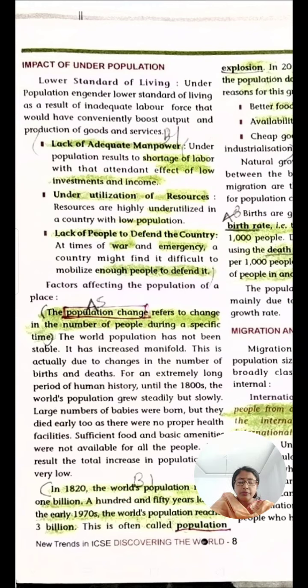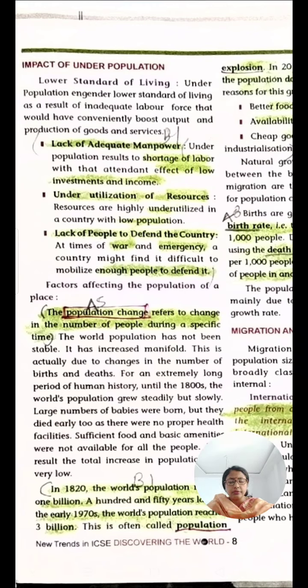Before the 1800s, the number of births was high, but the number of deaths was equally high, because of the lack of proper health facilities and proper food facilities. So these were the factors which led to the low population during this period.